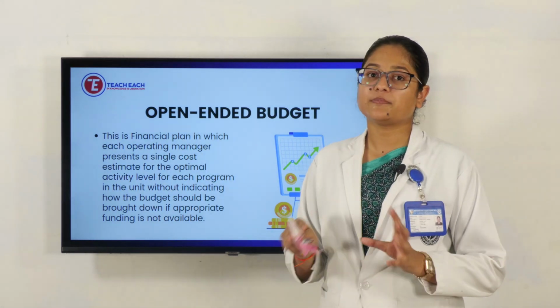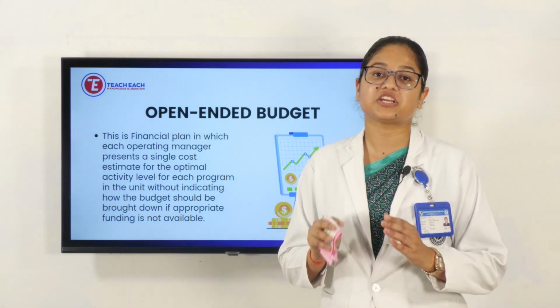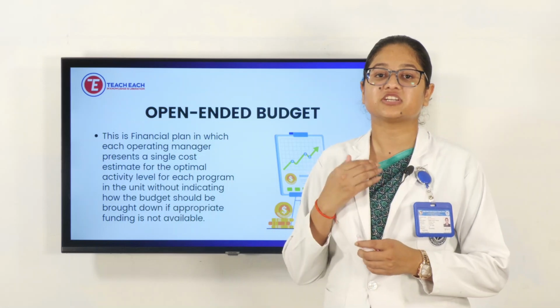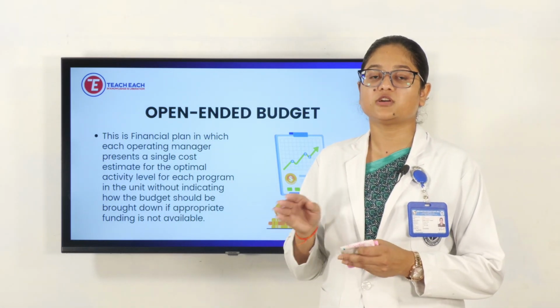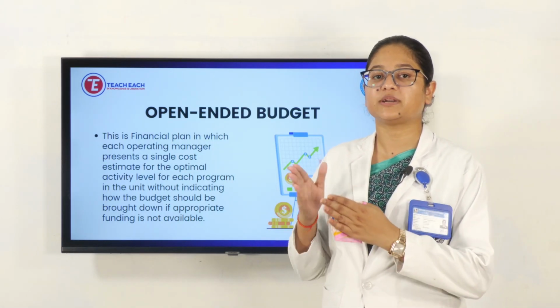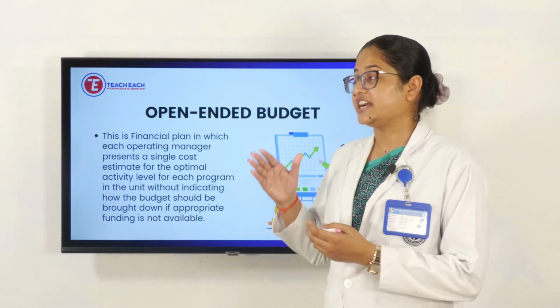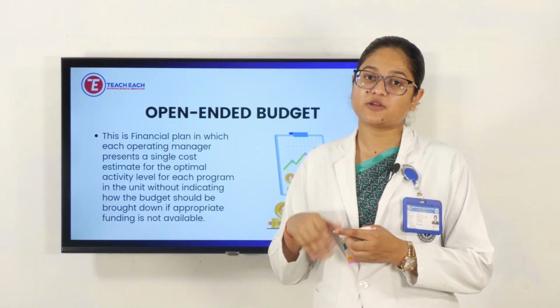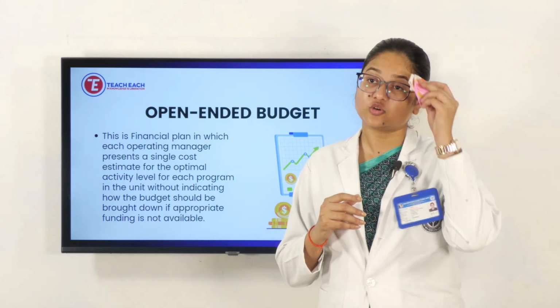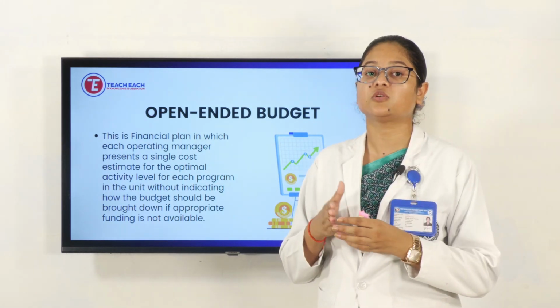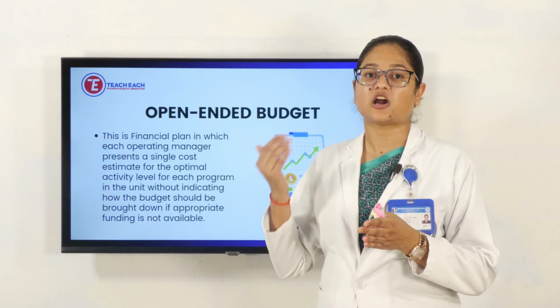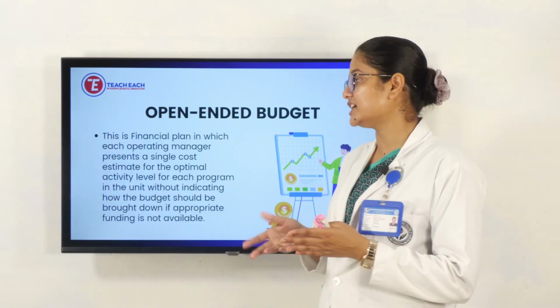This means there won't be any limitations set for the budgeting. If expenditure is going too high, no one will care because there are no limitations and no plan for that. Whatever situations come, we need to work on them and clear those problems, but how much money is applied there is no concern.